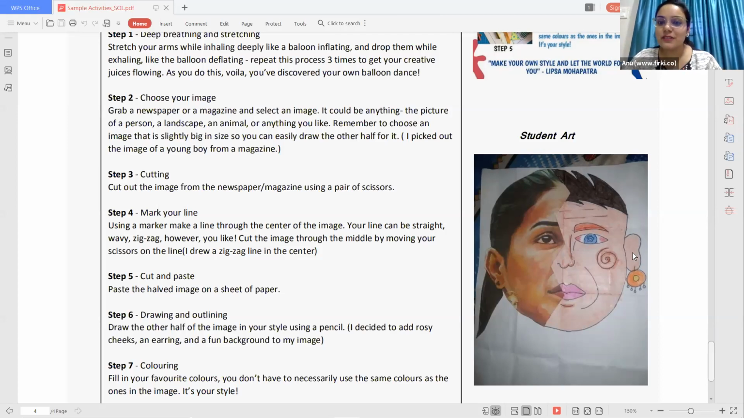Our next question is around secondary classes. What are some art forms that we can suggest to secondary students, 8th and above?